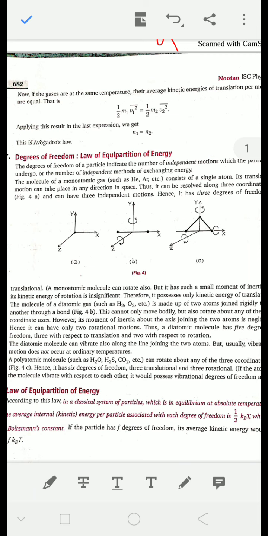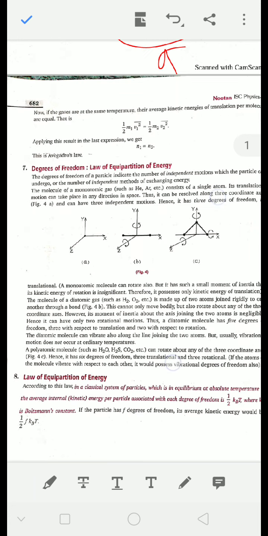Now degree of freedom and the law of equipartition of energy. What is actually degree of freedom? Degree of freedom indicates the number of independent motions which a particle can undergo. That means how many types of translational, rotational and vibrational motion a molecule of a gas or anything can undergo.